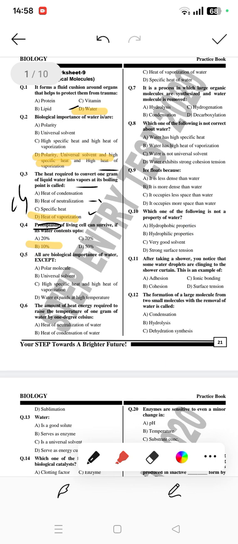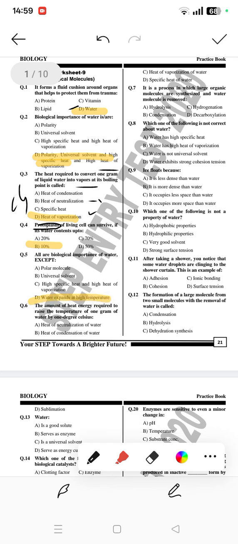Fourth MCQ says all are the biological importance of water except. So this means one will not be agreeable. So polar molecule, yeah, water is a polar molecule. Universal solvent, yes, this means it allows it to dissolve everything like polar substances. High specific heat and heat of vaporization, yes, that's also true. Last is water expands at high temperature. So if we take one container of water and start boiling it, it will reduce to half, not expand. So D is the right answer. This means this is not a property of water.